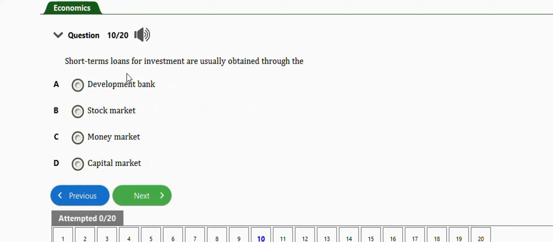It says short-term loans for investment are usually obtained through the real development bank, stock market, money market, capital market. The right answer is option C, which is money market. So when you hear money market, it's talking about a market that gives out short-term fund or loan for investments. Okay, next question is this one.